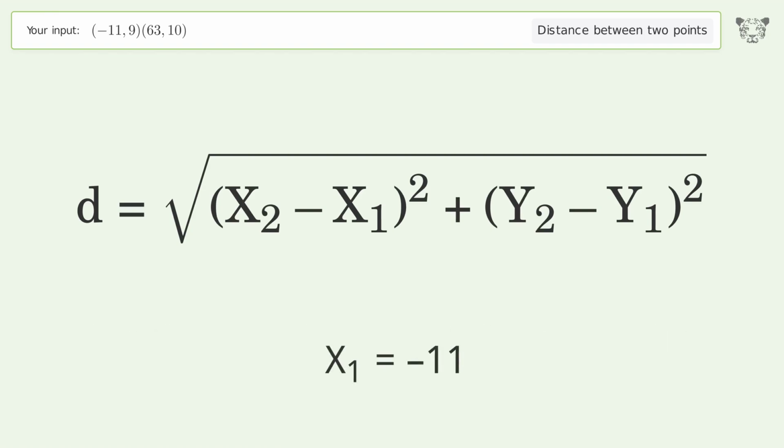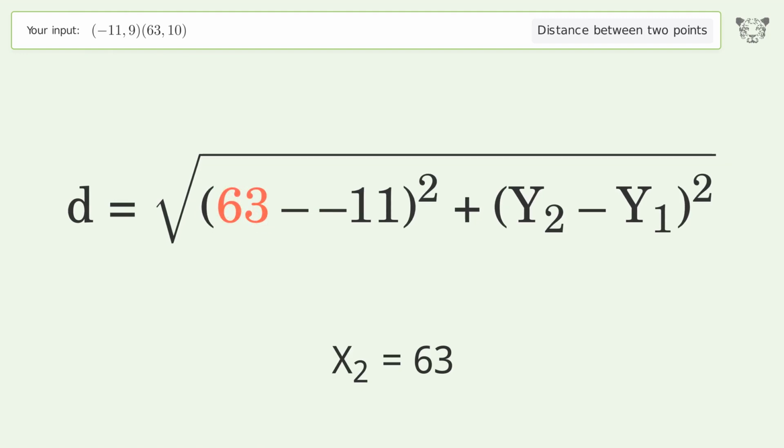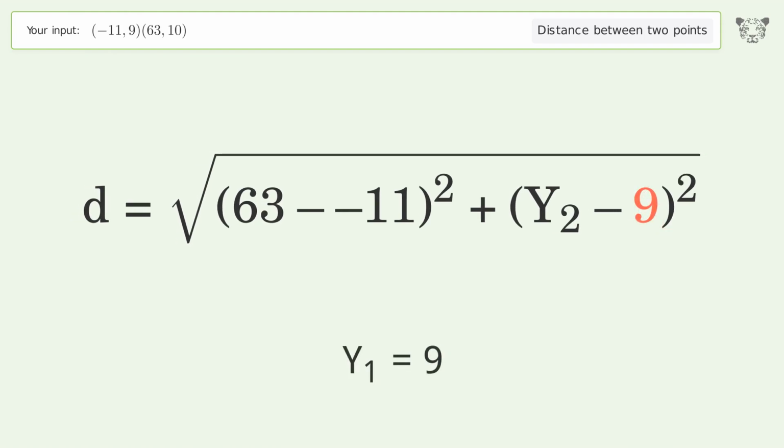x1 equals -11. x2 equals 63. y1 equals 9. y2 equals 10.